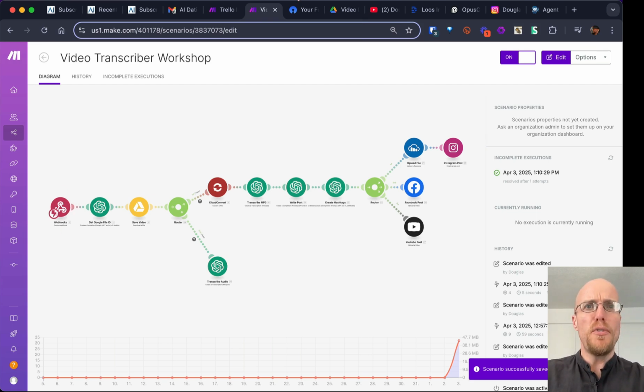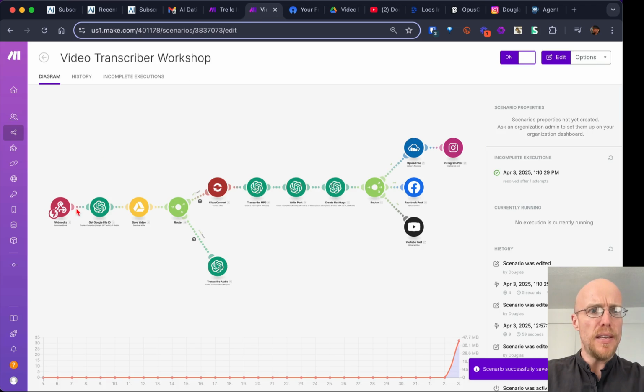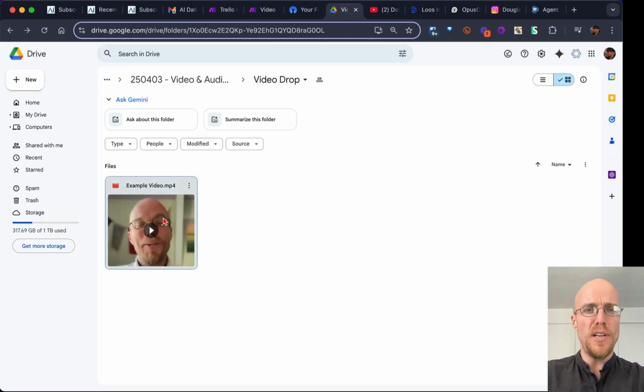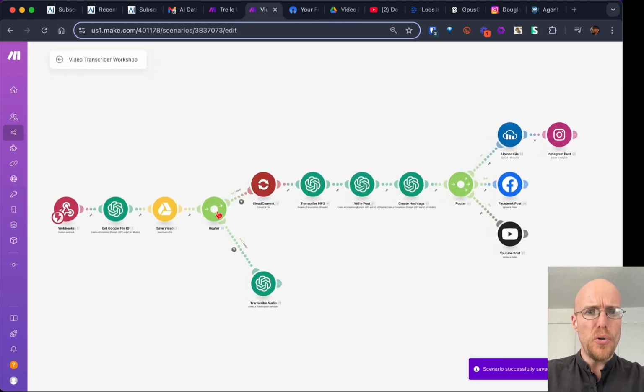We're going to get into a couple of cool things though. We're going to go from a form, and we're going to use a great platform that's free called OpenForm.com. From there, it's going to come on into the automation. It's going to get the file from a Google Drive. In our case, we've got one test video in here of me probably saying something witty. And then it's going to go down this branch, which is pretty cool.